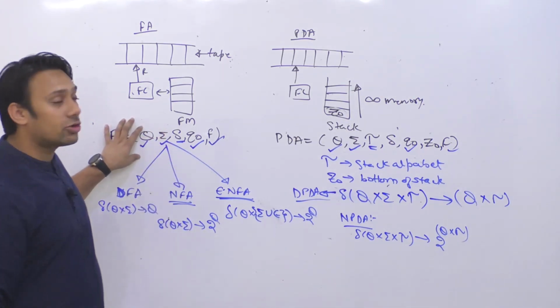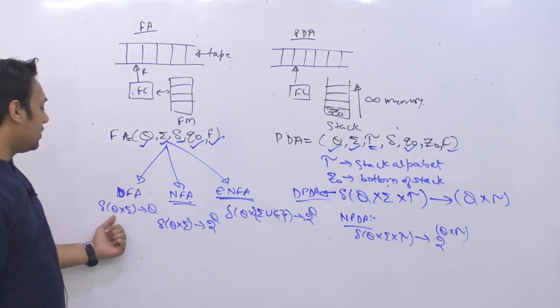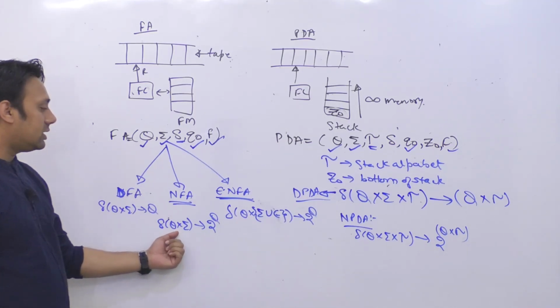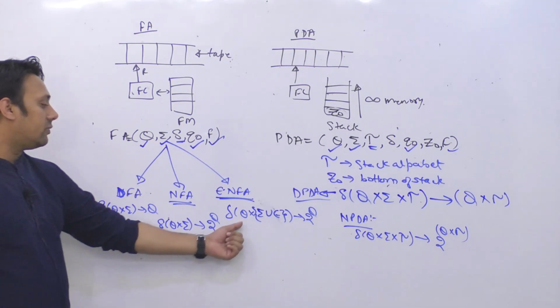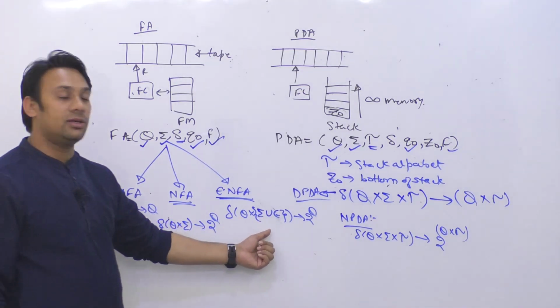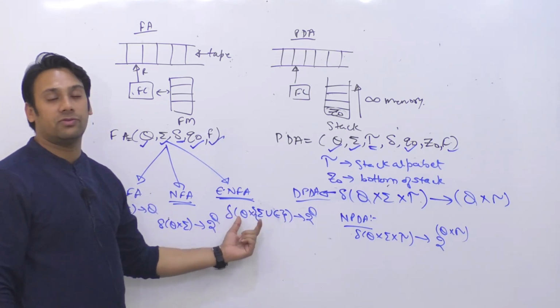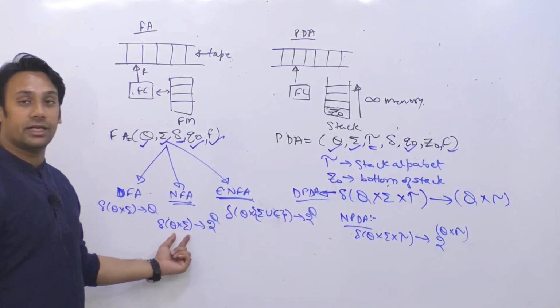So in the case of finite automata, we make the transition on the basis of what is your current state and what is your current alphabet. Here also, what is your current state, what is your current alphabet, where epsilon is also included. So here we are making decisions on the basis of 2 things only: your current state and current alphabet.